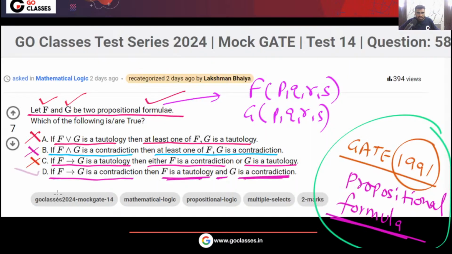So option D is correct. Understood? Let me know, is this clear to everyone? So this is your question. This is another beautiful question. I hope you found this beautiful.